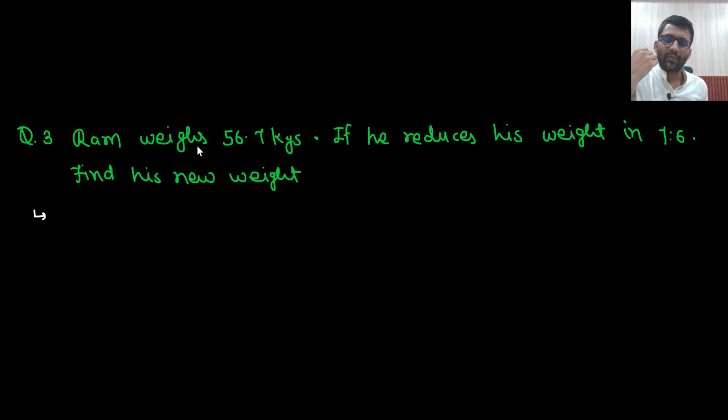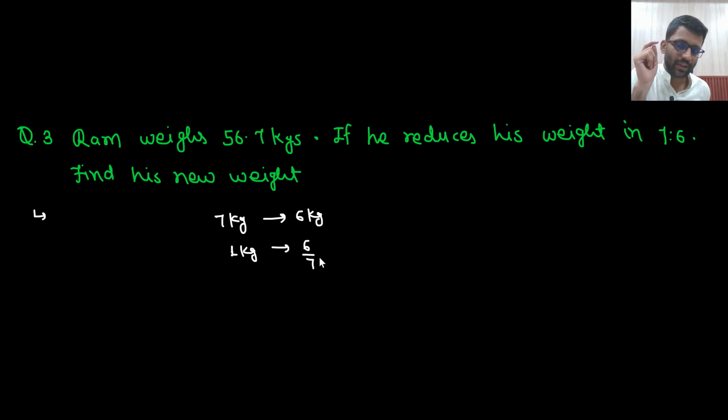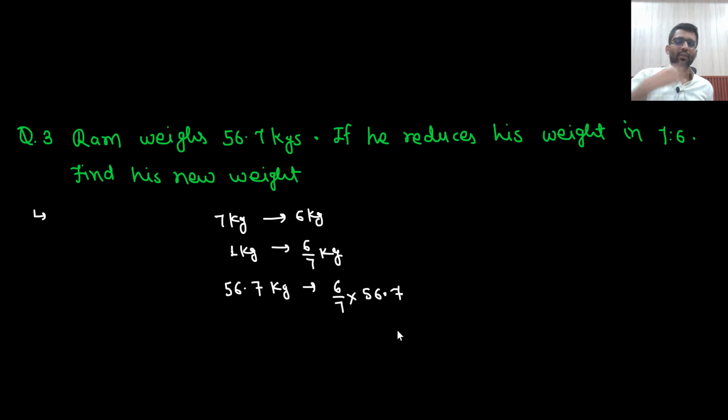Ram weighs 56.7 kg. If he reduces his weight in the ratio 7 ratio 6, what does that mean? If his weight was 7 kg, he has made his weight to be 6 kg. If his weight was 1 kg, then he has made his weight to be 6 by 7 kg. And if his weight is 56.7 kg, that means he has made his weight to be 6 by 7 into 56.7.